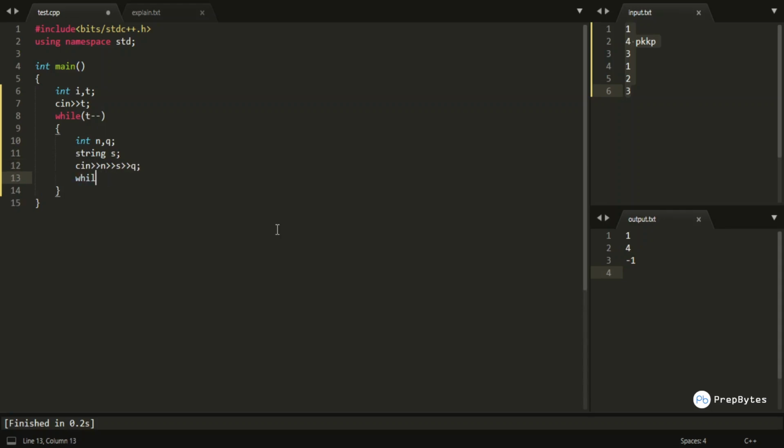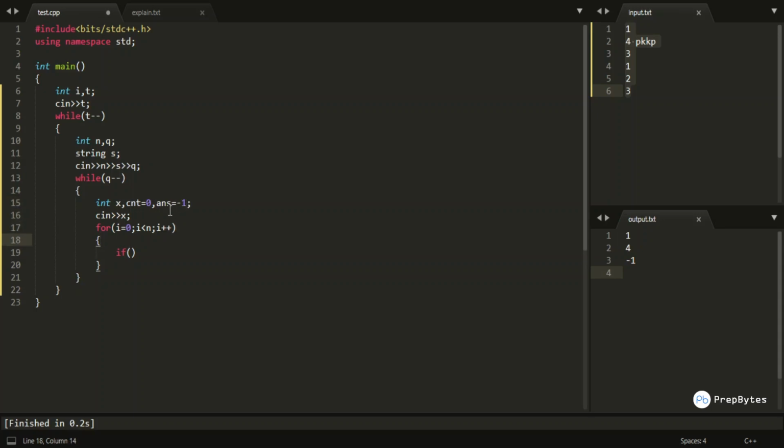Now I will be having another while loop which will be running total q number of times for each and every query, and it will be taking x as input, and for each and every such x, I would be moving from I equals to 0 till I is less than n, I plus plus. I would also be having for each and every query a counter which is initially 0 and an answer which is -1.